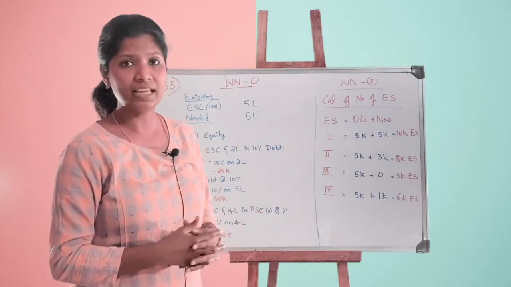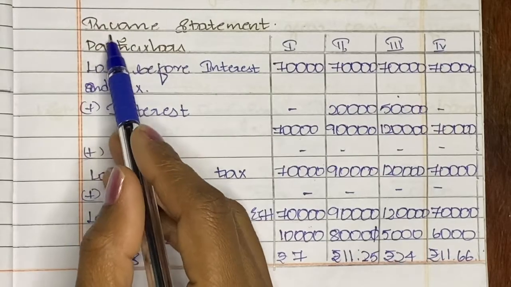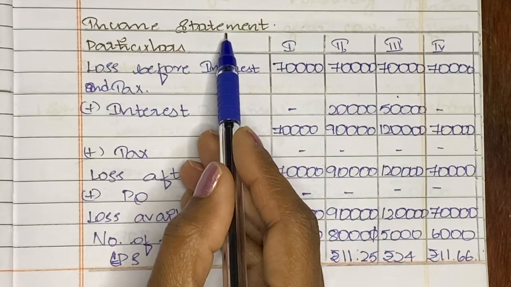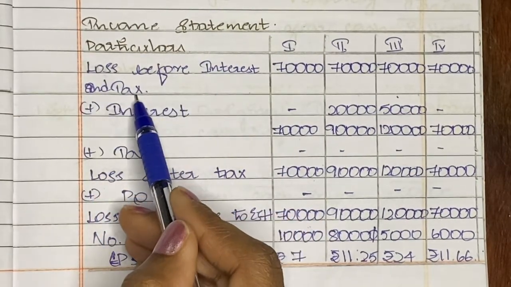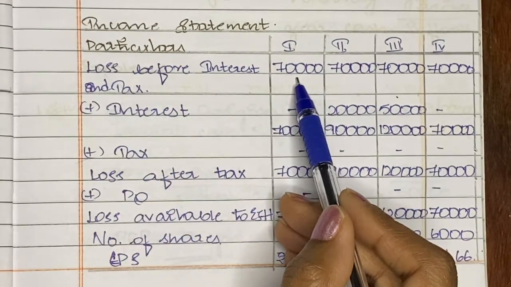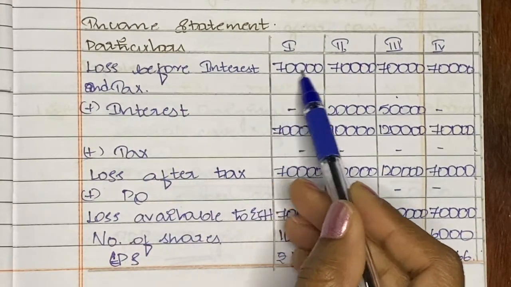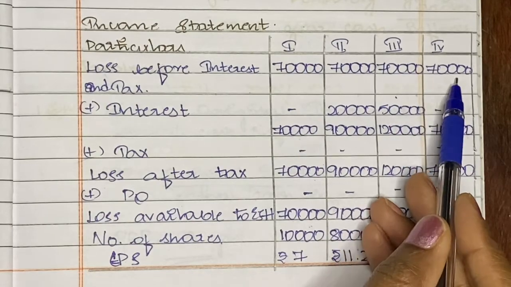Let's begin with the income statement now. Since this is a loss problem, we're going to start with loss before interest and taxation. That is given, common loss 70,000 for all plans.